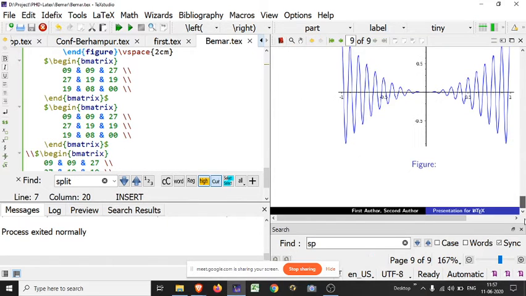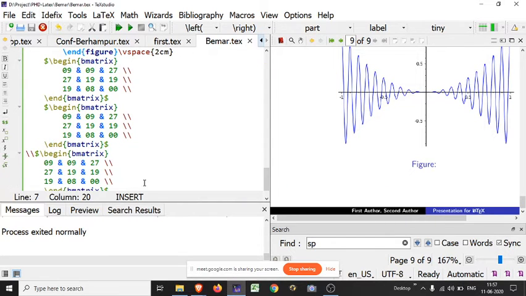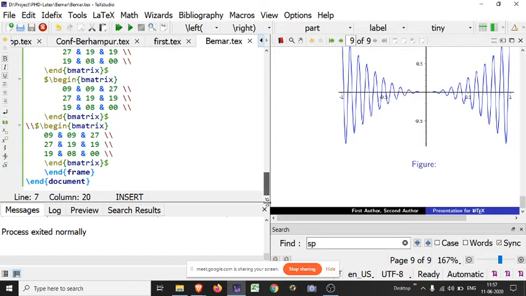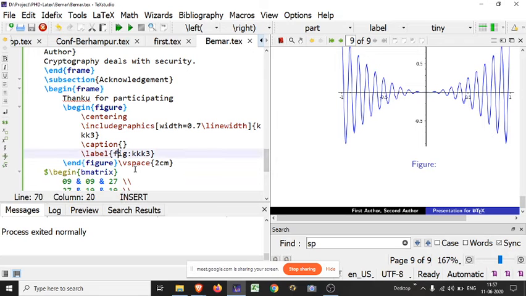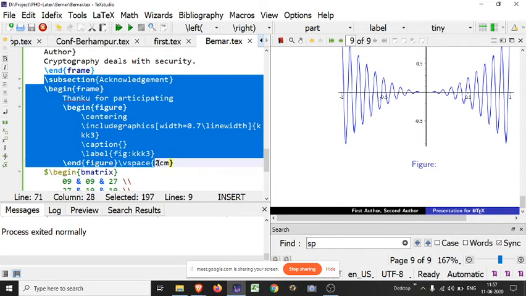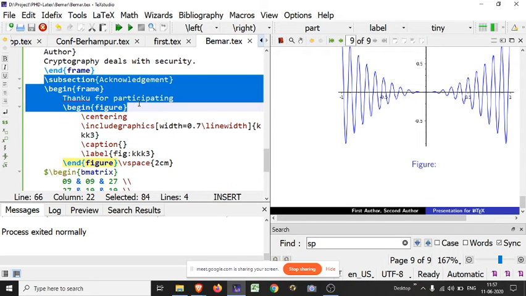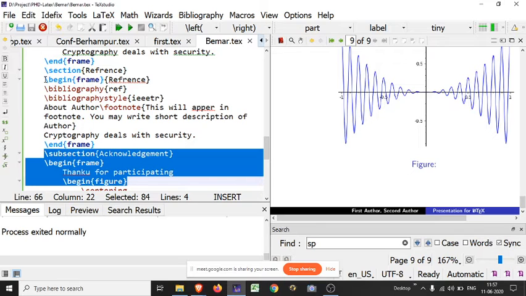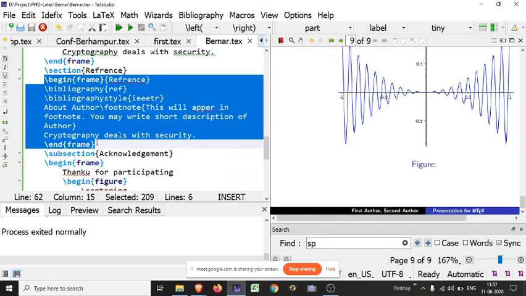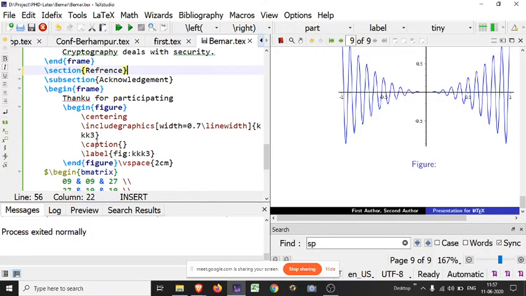Okay, so these are the basic outlines, and one thing left here is referencing. For referencing, in a similar manner as I discussed earlier, these things should be at the end. Subsection, figure, sorry, I wrote here, this is the begin. Okay, I am just copy pasting here at the end to show you the reference.